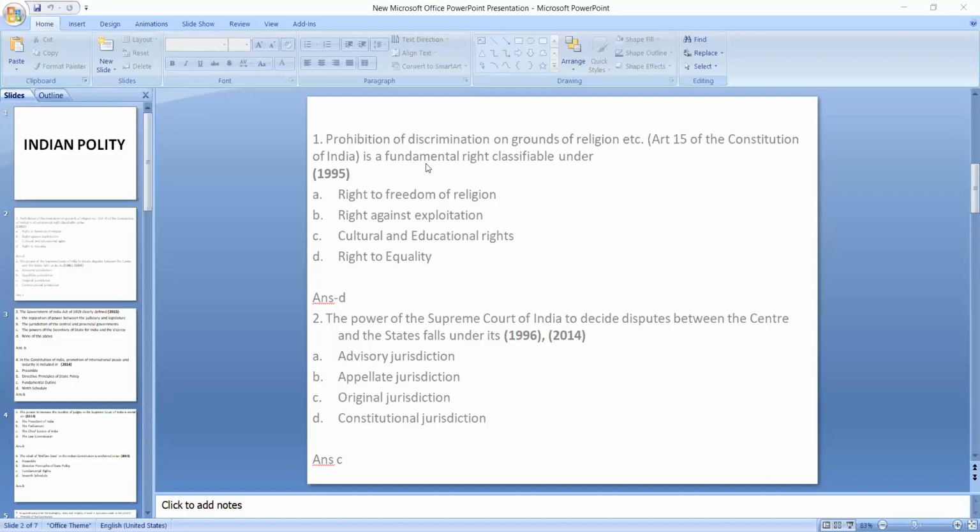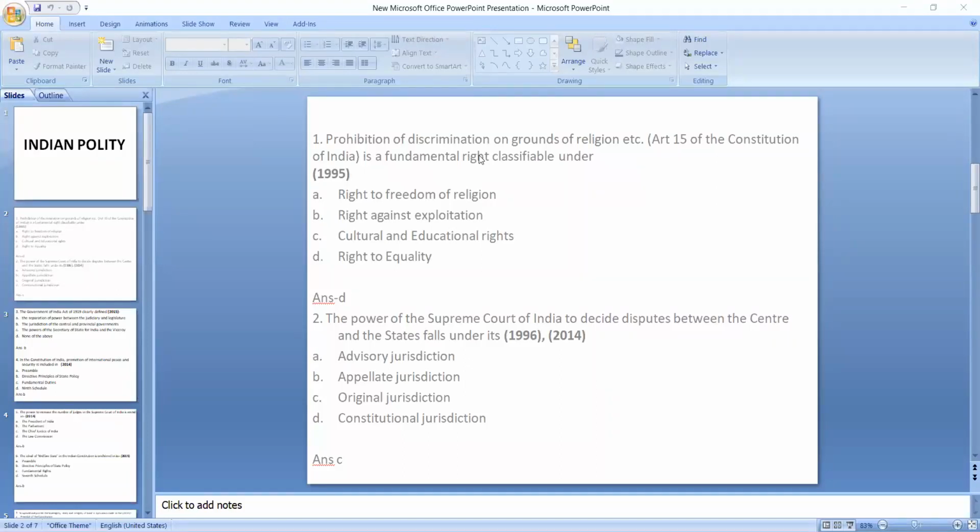the pattern of the question. We all know that we have 6 fundamental rights, isn't it? We all know what the main fundamental rights are: right to equality, right to freedom, right against exploitation, right to freedom of religion, cultural and educational rights, and then right to constitutional remedies. These are the 6. But in your question, the rights which fall under the main headline, main category, will be asked. For example, this one, the prohibition of discrimination on grounds of religion is a fundamental right classifiable under which right?